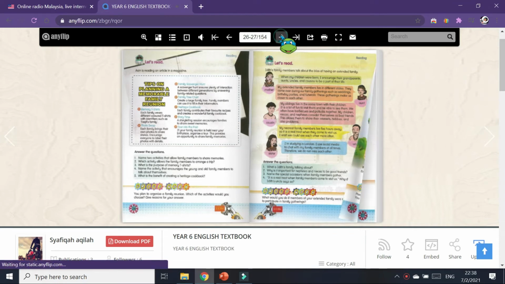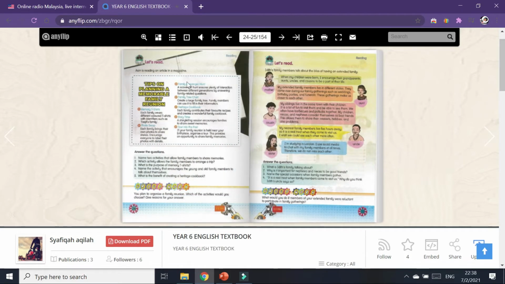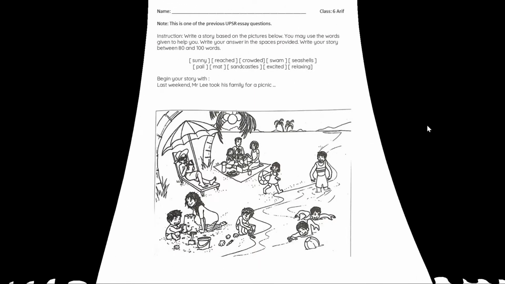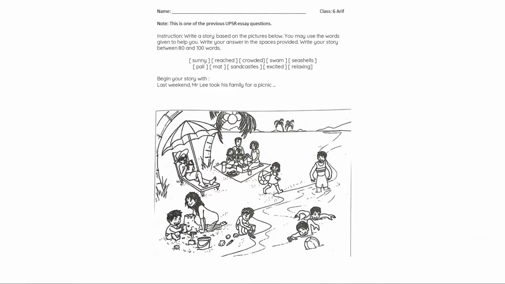You are also supposed to be able to write your own family tree, but since we don't have time, since we are only learning once a week, we are going to get back to our main objective, which is to talk about family reunion or family trip, which I have given you your essay questions. Okay, this is one of the previous UPSR essay questions.